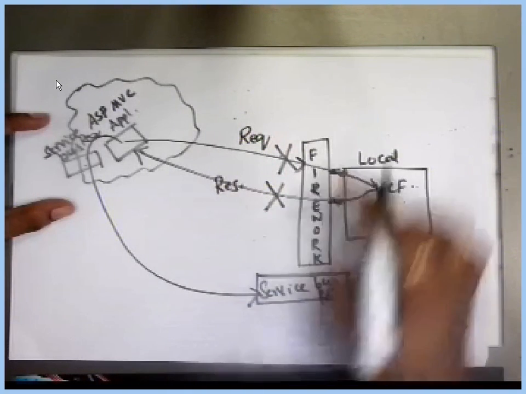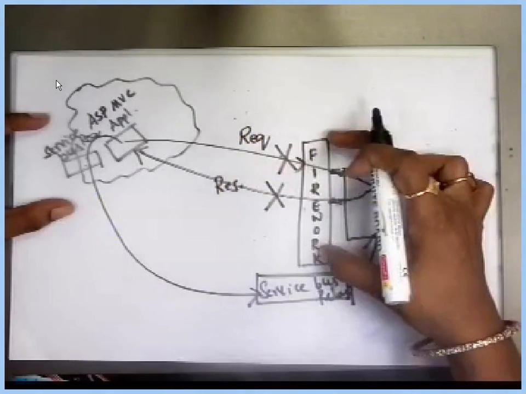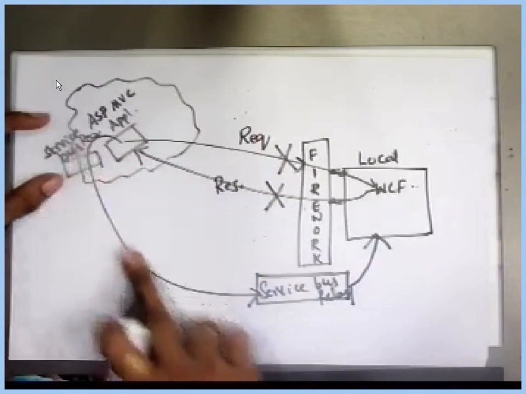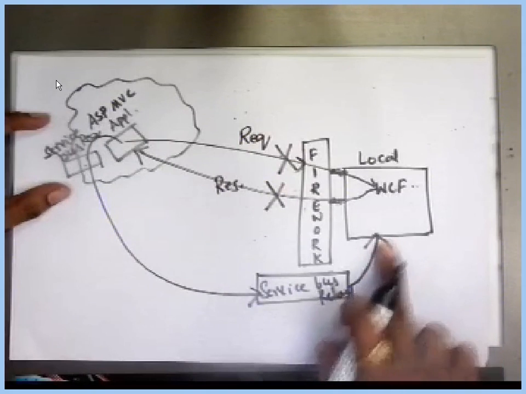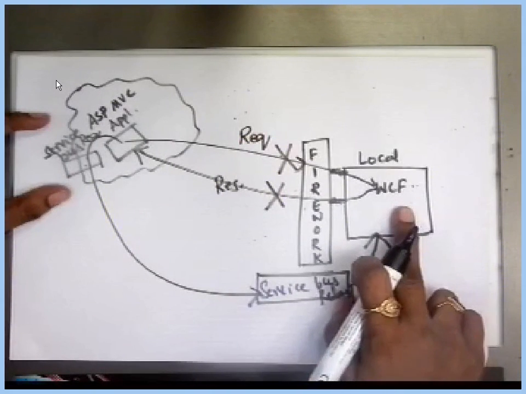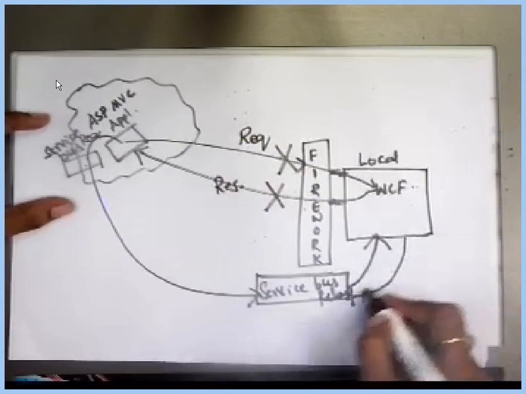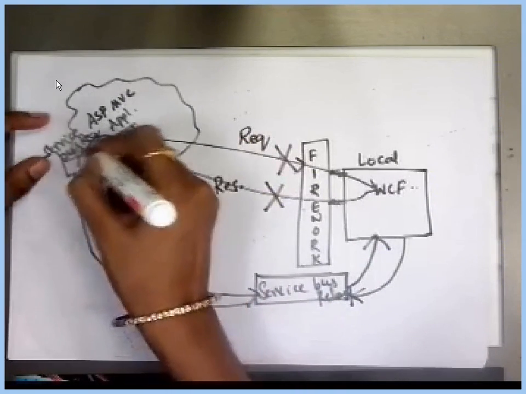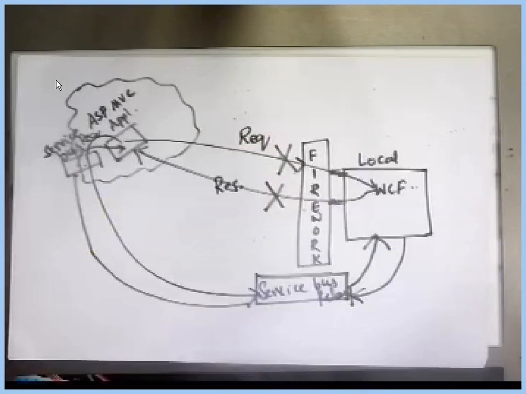Directly is not possible, but if the request is coming through the service bus relay, then it is directly reachable to your local computer. The response also will go through the service bus relay, from here to your application. So there is no problem of firewall.